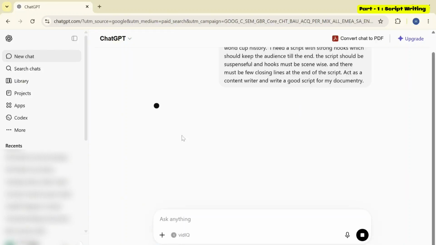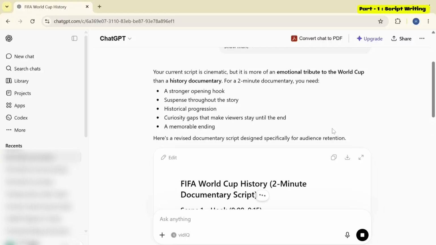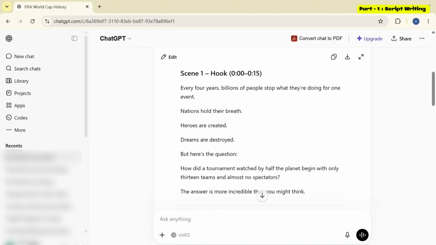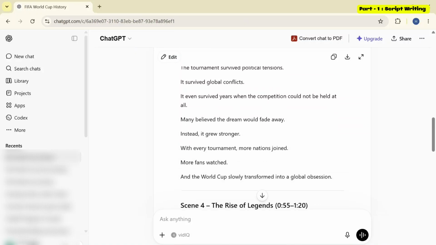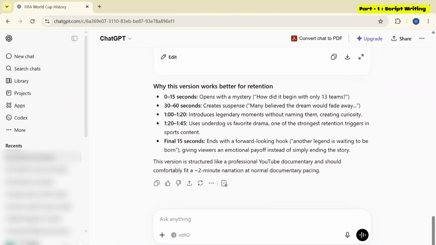Once you press enter, it will generate a script tailored for your topic and documentary style in a fraction of a second. The script is properly divided scene by scene, making it easy to understand and follow. It has also provided the timing of each scene, which is very useful when creating a documentary, and you can know exactly the length of the complete documentary. You can also ask ChatGPT to further improve the script or make changes as per your requirements. But I will not go into the details of writing scripts right now. Instead, I will directly move to the next step and ask ChatGPT to create a voiceover for the script.